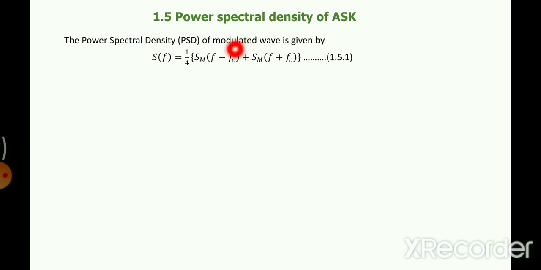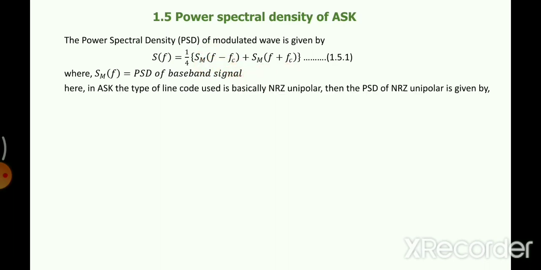It is the power spectral density of the component at Fc and minus Fc, divided by 4. So what is the power spectral density of the baseband signal? This here is the power spectral density of the baseband signal, but at different frequencies. In ASK, the type of line code that we have used is NRZ unipolar. Hope you remember, we started our discussion with this. For unipolar, the power spectral density is given by a sinc function plus an impulse function.